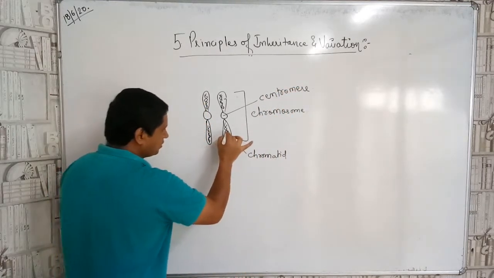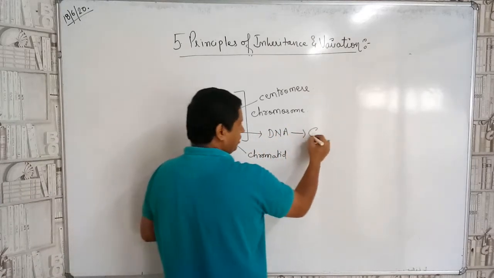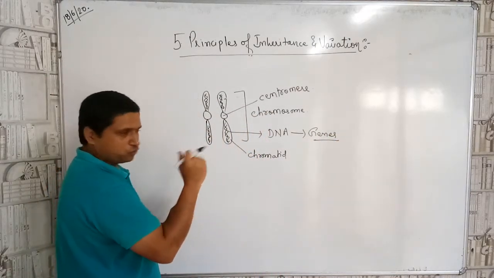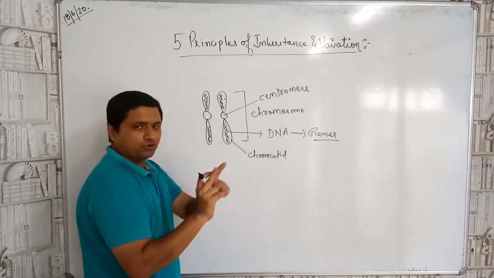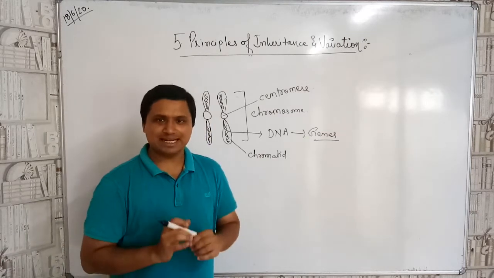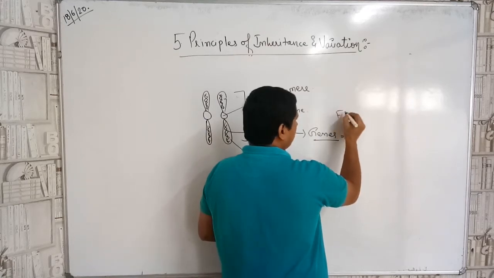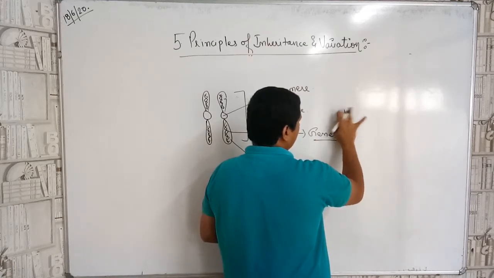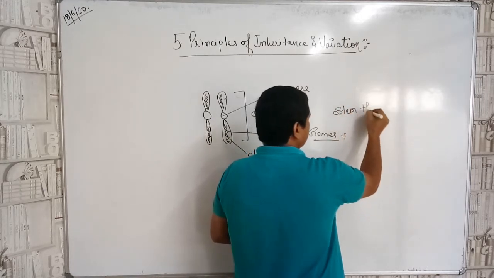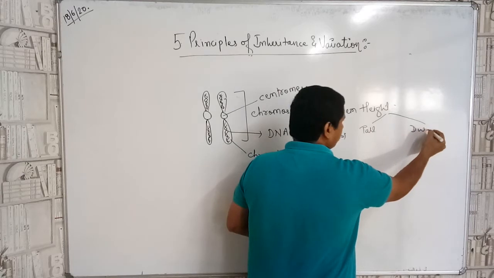Now, in this spiral-like structure, there is the what, children? DNA. And DNA has what, children? Genes. Now, as these genes are present in the chromosome in the form of two, these genes are also found in pairs. So, for example, let us consider for our reference that genes may be for stem height.